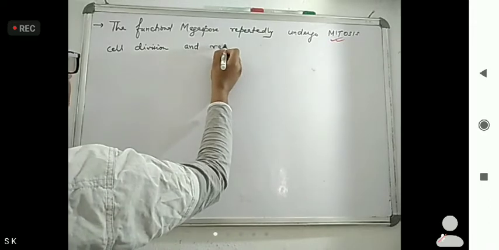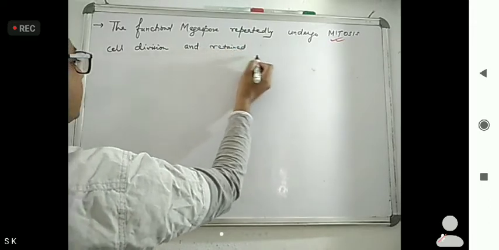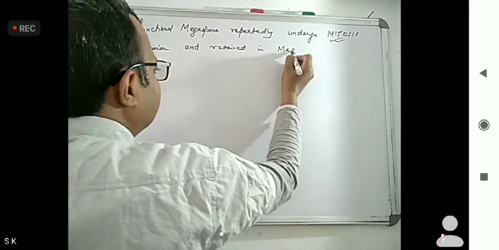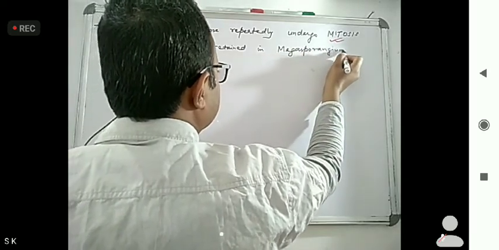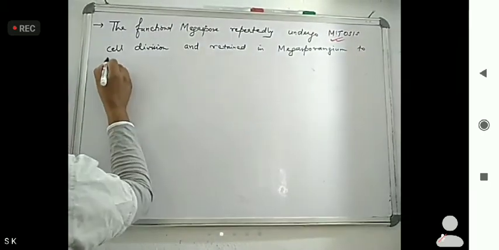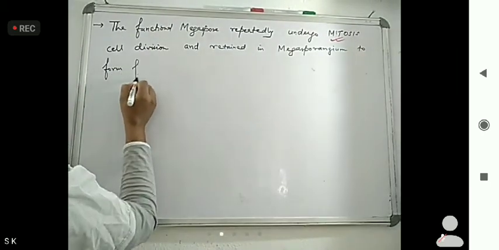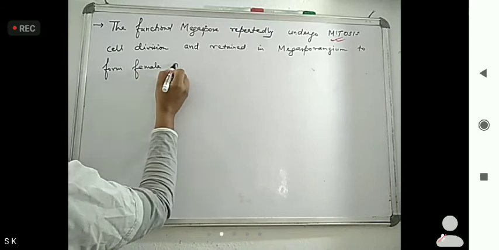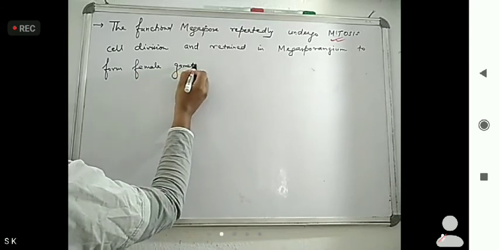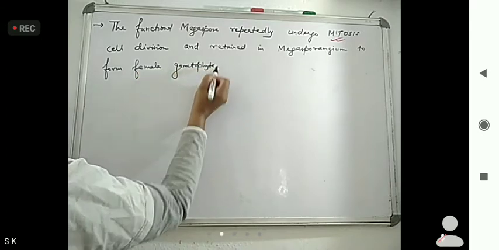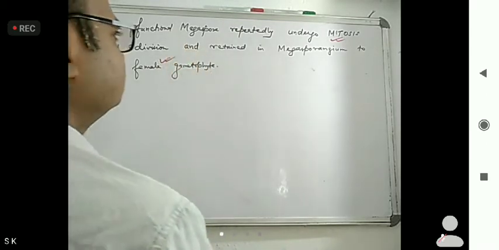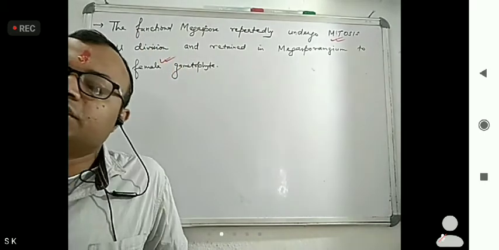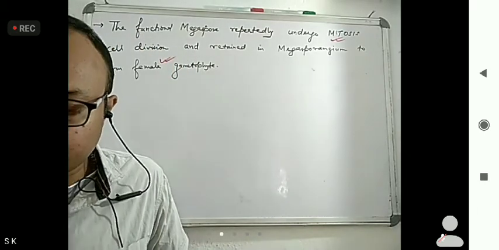So cell division, and retained in the megasporangium to form the female gametophyte. Okay, so ultimately what we need from the female part is the female gametophyte.